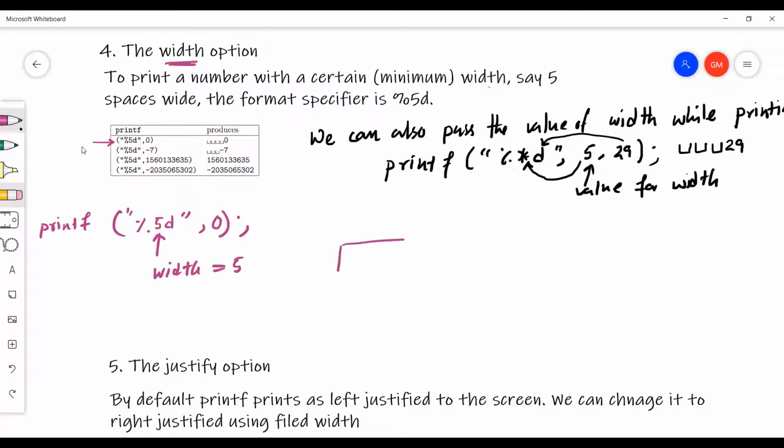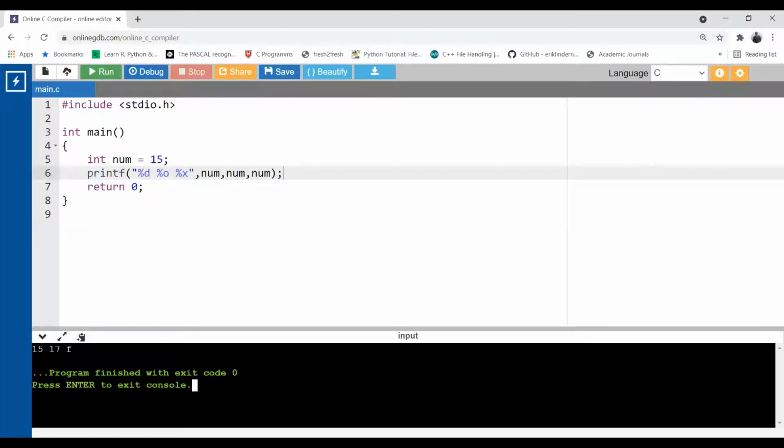That means in the output window, 5 character spaces are reserved for you. But what do you want to print? You want to print 0 only. So where will 0 be placed? 0 will be placed at the last, and the others will be printed with a space. No such symbol is printed in your console, there is just a space, so I'm going to use a symbol to tell you about the space. Let me show you in the console so that you can understand this width.